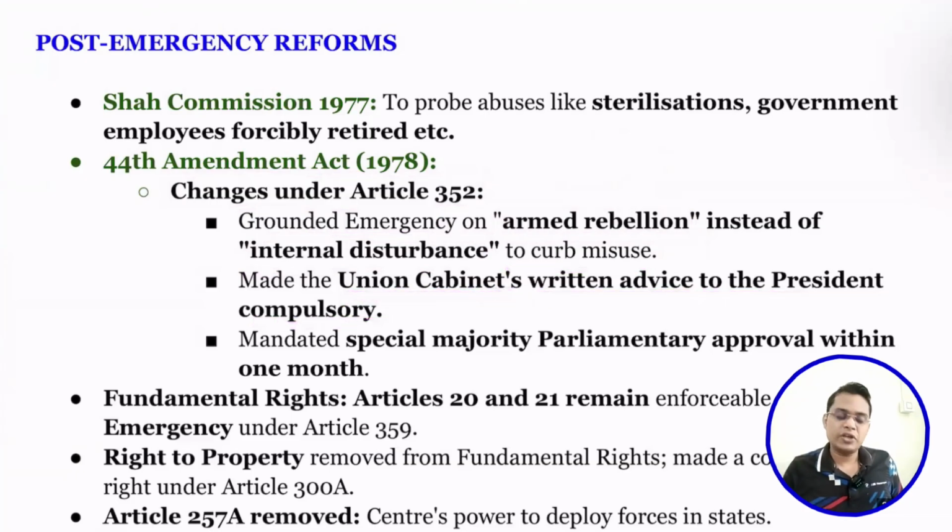During the 1975 emergency, Indira Gandhi gave suggestions to the president without consulting the cabinet. So here we need the cabinet's approval for the emergency, not only the prime minister's. Next, it mandated a special majority of parliament within 1 month. Once the national emergency is imposed, we need to pass it in parliament with a special majority, that means 2/3 of those present and voting and more than 50% of the strength. Only then can the national emergency continue. Otherwise, it will not continue.